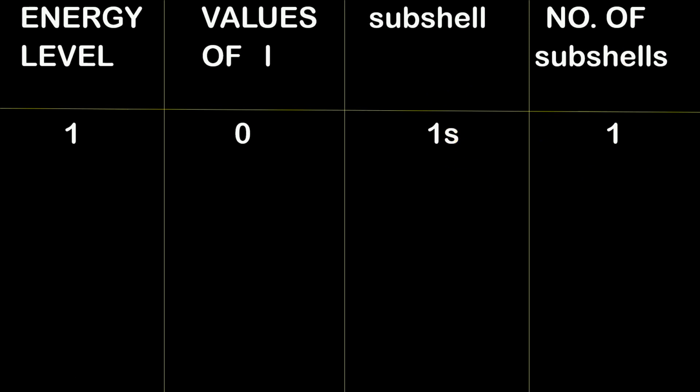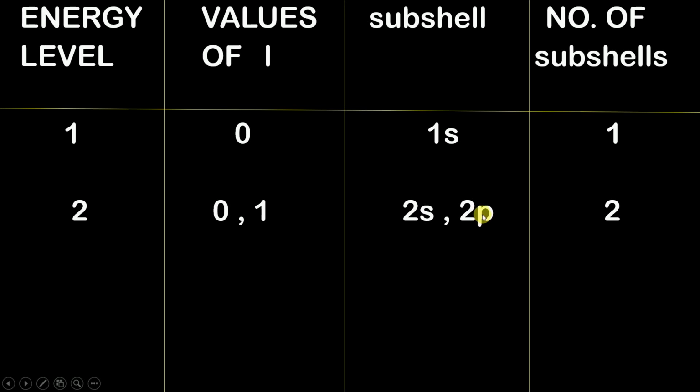Similarly, moving ahead, for the second energy level, what are the possible values of L? From 0 to 2 minus 1, from 0 to 1. What are the values? Whole numbers 0 and 1. And as mentioned earlier, the value of L equal to 0 corresponds to the s subshell, and the value of L equal to 1 corresponds to the p subshell.